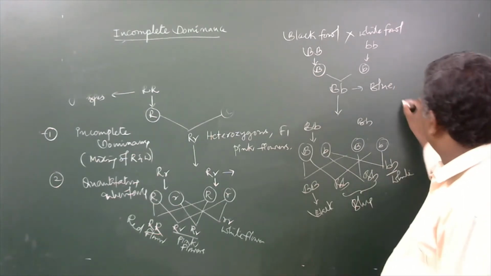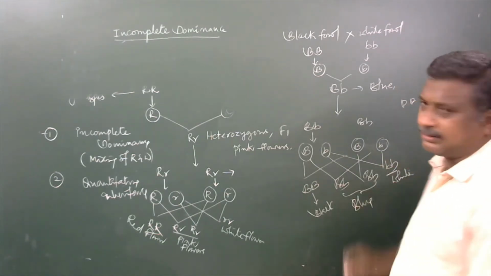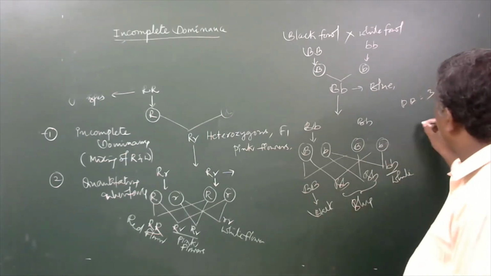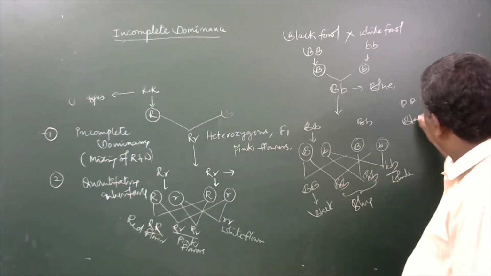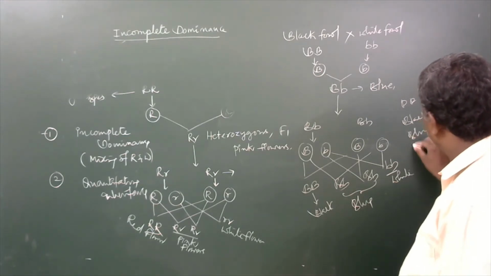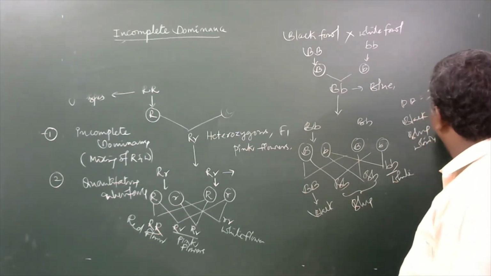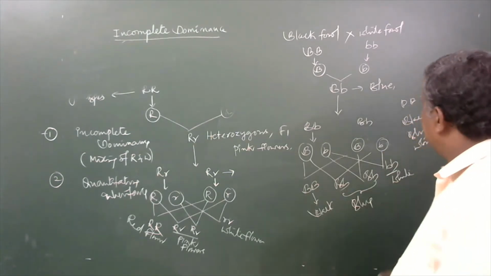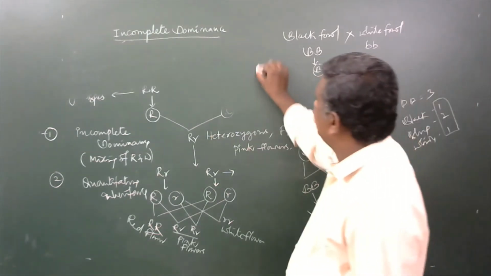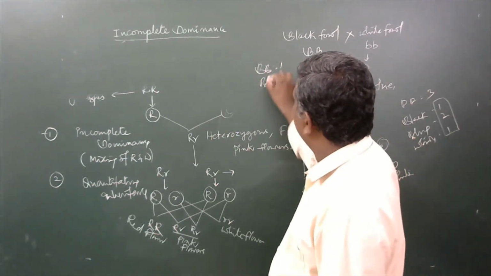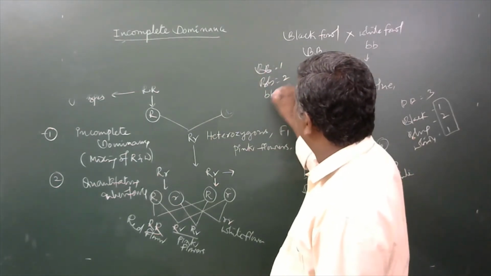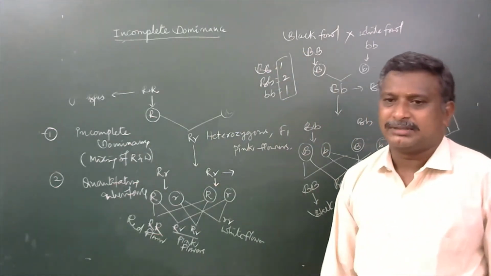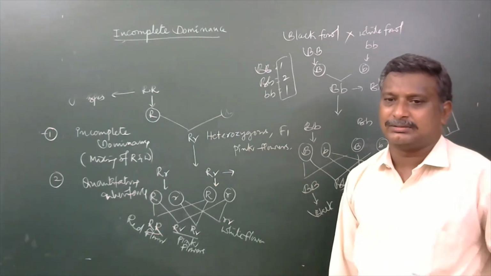Means here also the total number of phenotypes is 3. The phenotypic ratio, that is black, blue, white, appears in the ratio of 1:2:1. And for the genotypic ratio, here also capital B, capital B is 1, capital B, small b is 2, small b, small b is 1. Means the genotypic ratio here is also the same, 1:2:1, in the case of Andalusian fowls.